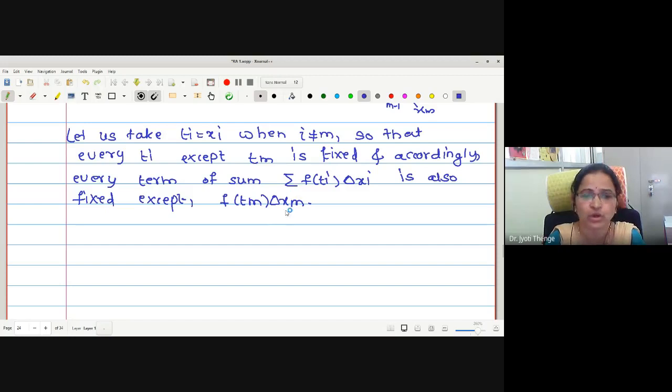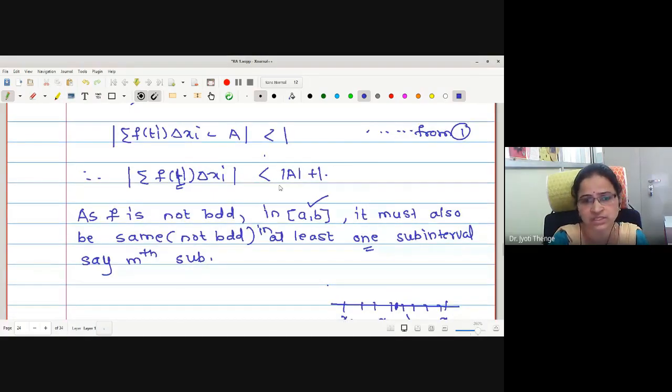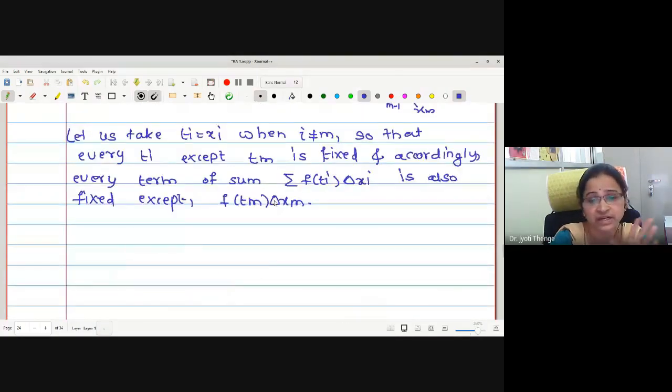Therefore here one can select the point tm in the mth subinterval such that this function value gives us a contradictory statement, that is mod of a is greater than mod of a plus 1.